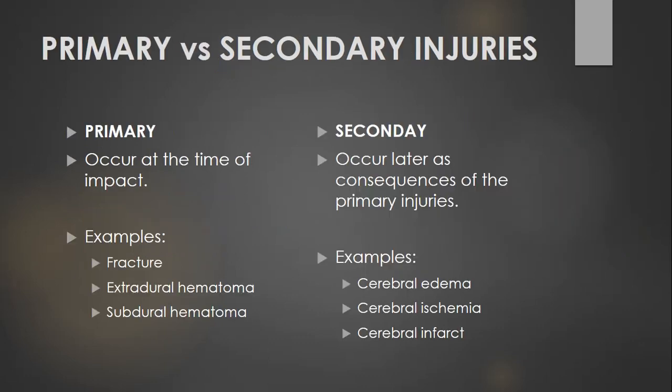First of all, what is primary versus secondary head injuries? Primary head injuries occur at the time of the impact or at the time of trauma. There are different examples of primary head injuries. There can be fractures, there can be extradural hematoma, there can be subdural hematoma. But what are the secondary type of head injuries? They occur later as a consequence of the primary head injuries. Their examples can be cerebral edema, cerebral ischemia, or cerebral infarcts. So secondary injuries always follow the primary type of injuries.